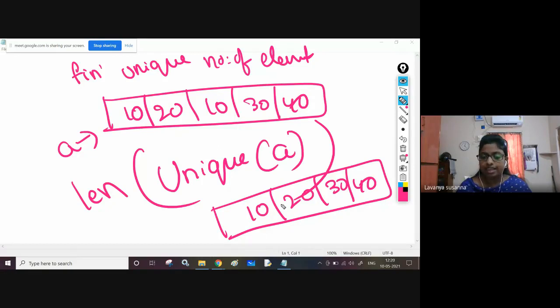You know that in NumPy array, unique function is there, right? Which is going to give only unique elements, different elements. So to count those different elements, just use a len function. Len of unique of A. It will give number of unique elements. 1, 2, 3, 4. Output will be 4. Now I will execute and I will show you.